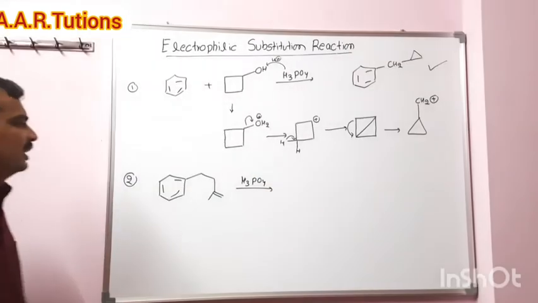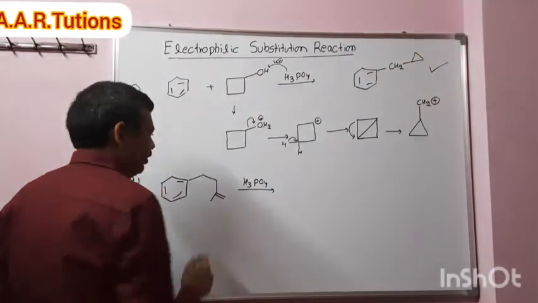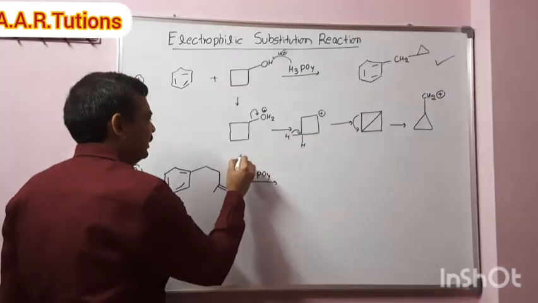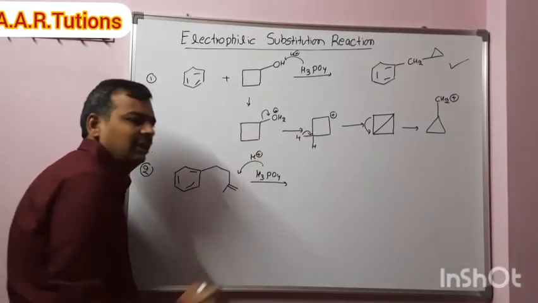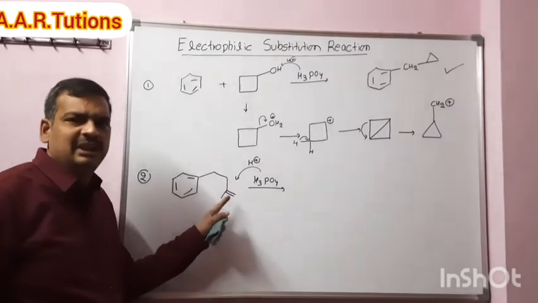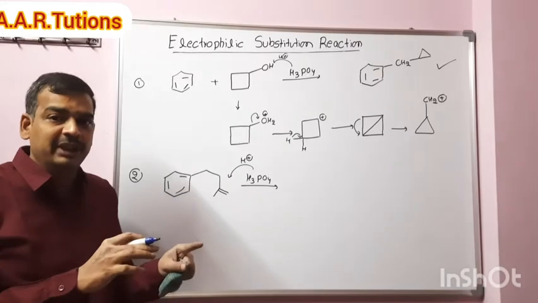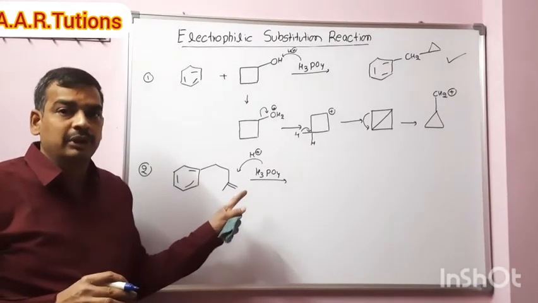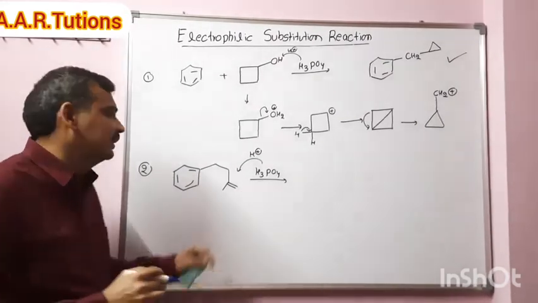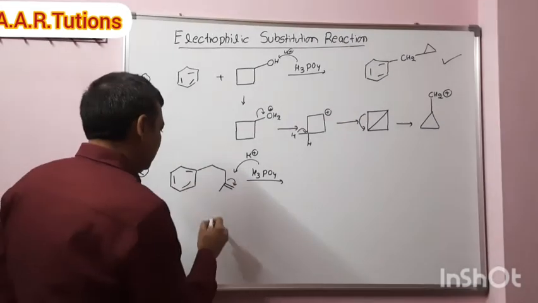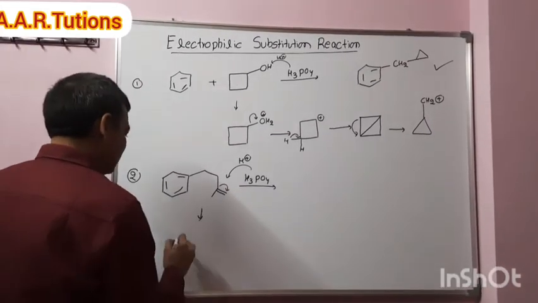So what is the product here? We have not discussed this kind of problem. This will give H plus. This H plus will add on the alkene. Just assume that this is the alkene. We discussed butene reacting with H2SO4 or H3PO4 on benzene like that. So what is happening here? The double bond shifts from here to here. So we will get a carbocation like this.